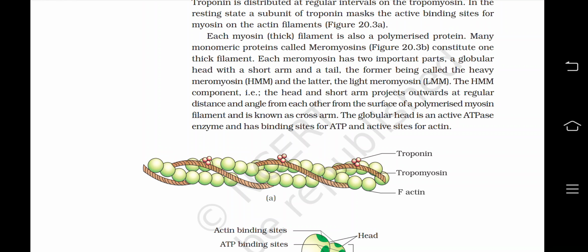The HMM component, that is, the head and the short arm, projects outward at regular distance and angle from each other from the surface of the polymerized myosin filament and is known as the cross arm. The globular head is an active ATPase enzyme and has binding sites for ATP and active sites of actin.